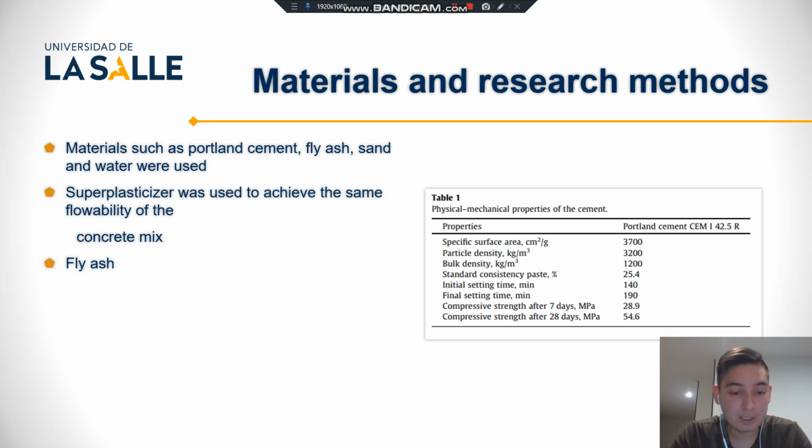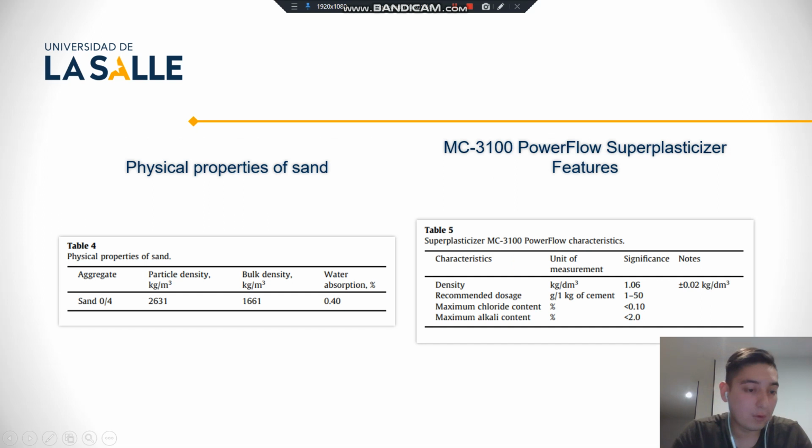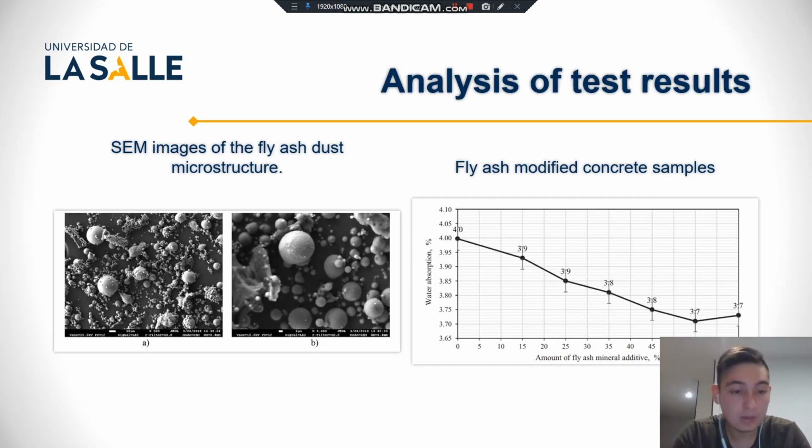Table 1 shows the physical and chemical properties of cement. Table 2, chemical and mineral character of cement, which is on the right, and Table 3, with chemical and mineral character of fly ash, which is on the left. Table 4, physical property of sand, and finally Table 5 on superplasticizer features. Some images of the fly ash microstructure are presented in the figure.